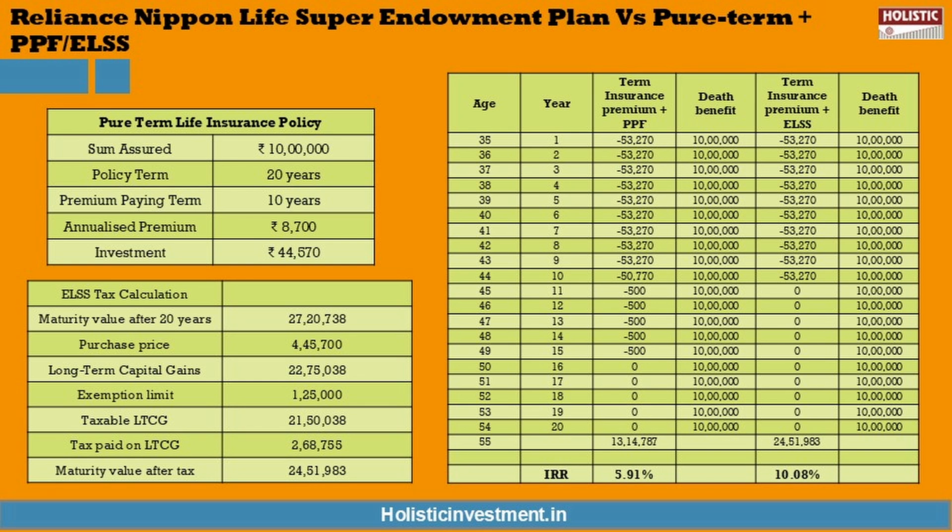For the ELSS option, the pre-tax maturity value is 27.20 lakhs. If you factor in the capital gains tax, the post-tax maturity value stands at 24.51 lakhs, delivering a post-tax IRR of 10.08%, which is double the IRR we got from the Reliance Nippon Life Super Endowment Plan. So this alternative investment approach clearly provides us with better returns compared to the Super Endowment Plan, giving you a larger corpus to help achieve your financial goals.